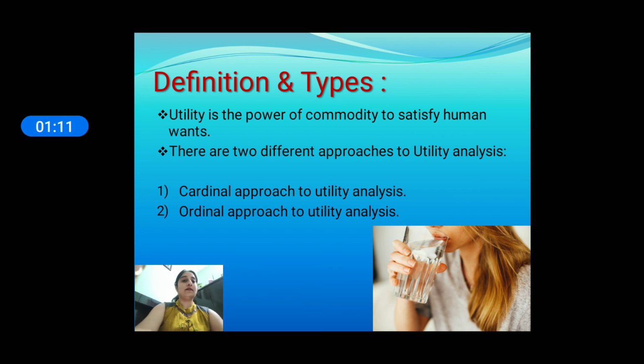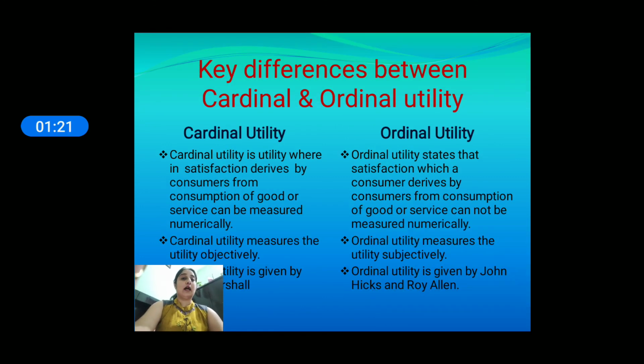Now students, there are two different approaches of utility analysis: the cardinal approach and the ordinal approach. According to cardinal utility, we can measure utility in the form of numbers. Like, if I say that pizza gives me 40 utils of utility, and burger gives me 20 utils of utility, then it is the cardinal approach of utility. This approach is given by Alfred Marshall. We can call it the classical approach of utility.